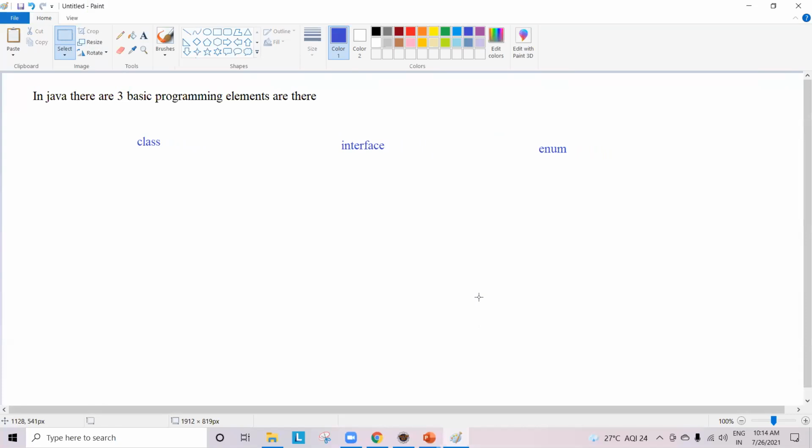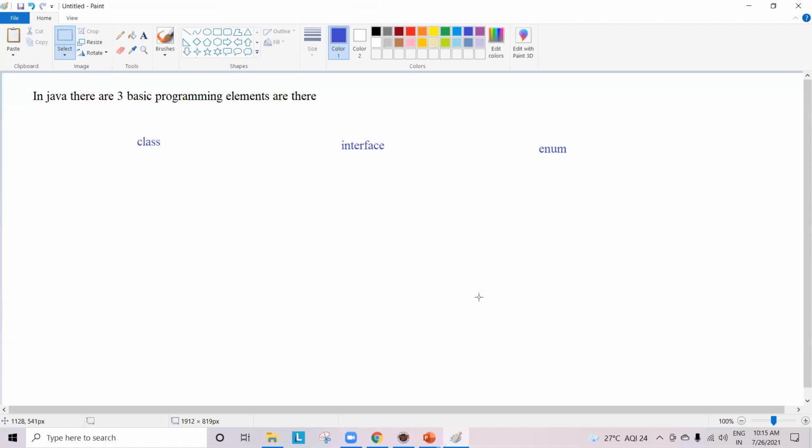Now, why will we be calling these basic Java programming elements? Because, guys, listen to me, please, concentrate. Because without using a class or an interface or an enum, you cannot write a Java program. If you want to write a Java program, 100%, we need to use either a class or an interface or an enum. Without these 3, we cannot write a Java program.